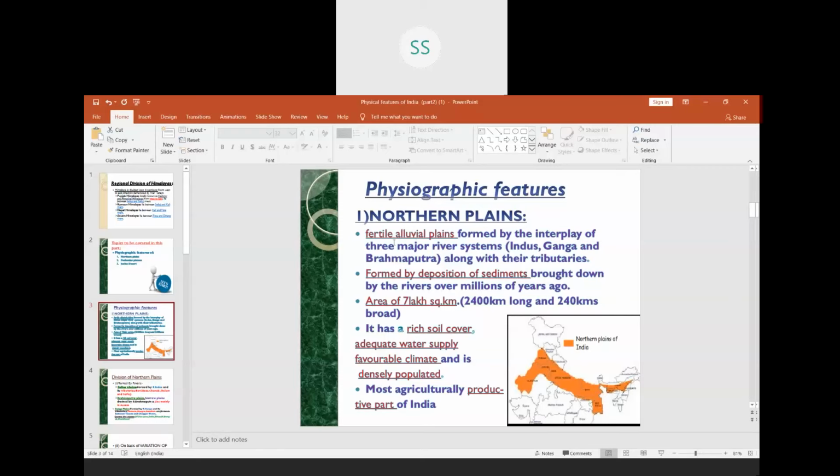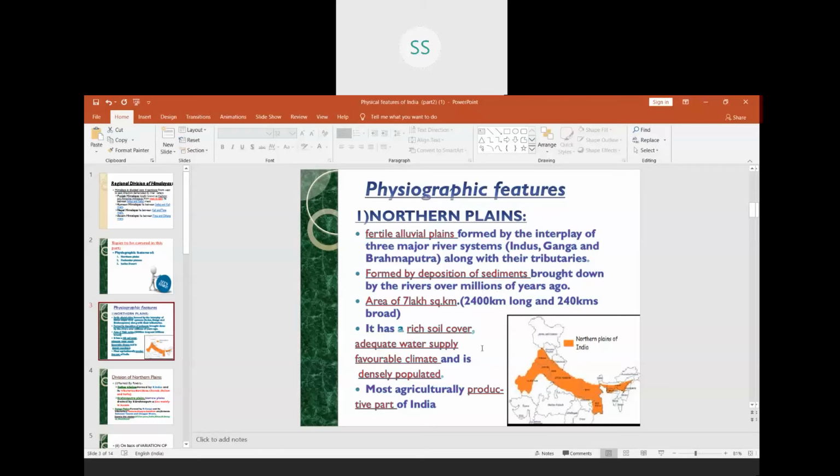So these lands are very fertile alluvial plains formed by three river systems of India: Indus, Ganga, and Brahmaputra, along with its tributaries. They are formed by deposition of sediments brought down by the rivers over millions of years. What is the area of this?